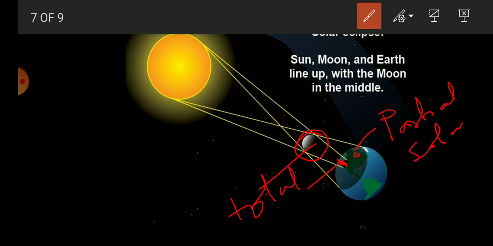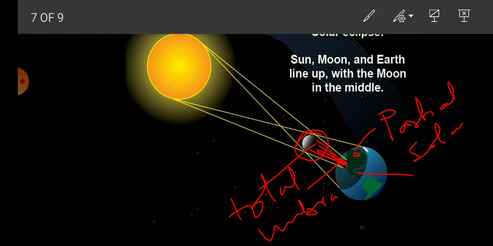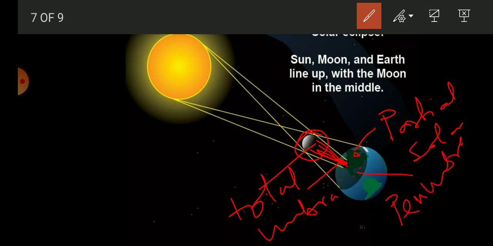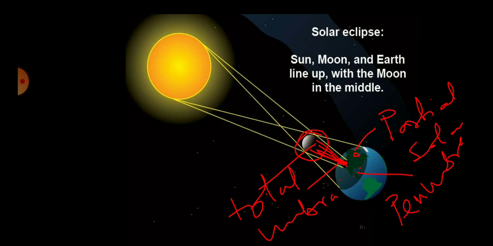So from this region total solar eclipse can be seen, and from this region the partial solar eclipse can be seen. This region, the dark shadow region from where the sun cannot be seen, is called umbra, and the less dark region from where partial solar eclipse can be seen is called penumbra region. In your book also you can get the picture of the solar eclipse where the moon hides the sun for a particular time.